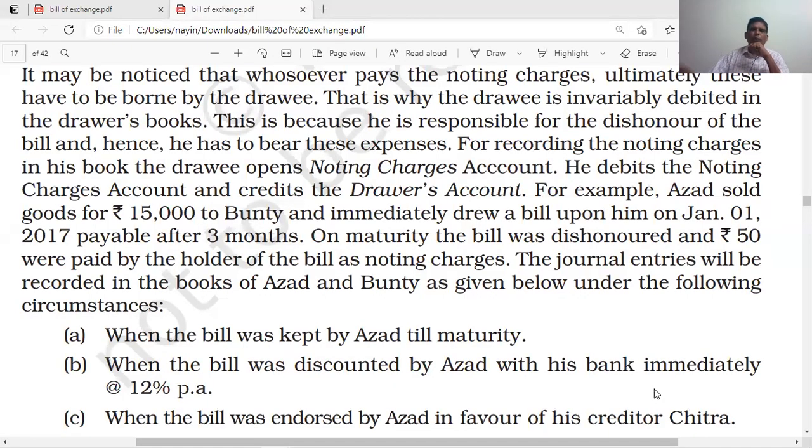So here we have a problem on dishonoring of a bill with noting charges. Today the special focus is on noting charges.